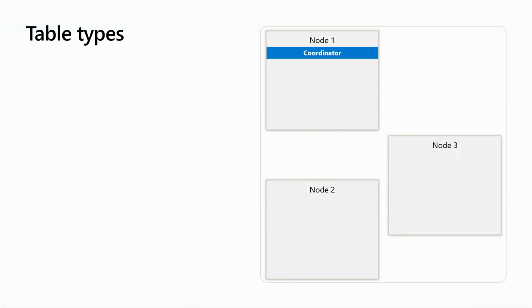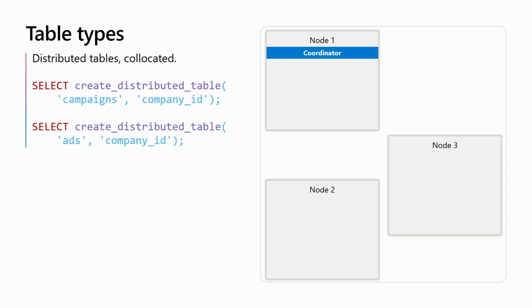So let's talk about table types. Now, there are different types of tables you can create in this distributed database. The first being a distributed table. The syntax is create distributed table. This distributes a table between all these nodes and collocates tables that are distributed by the same key.